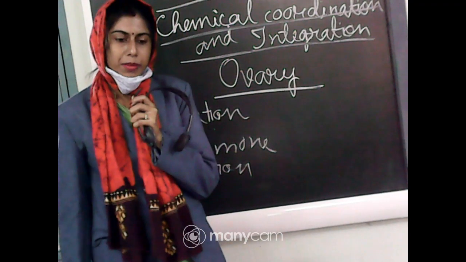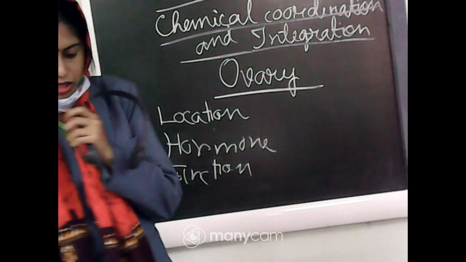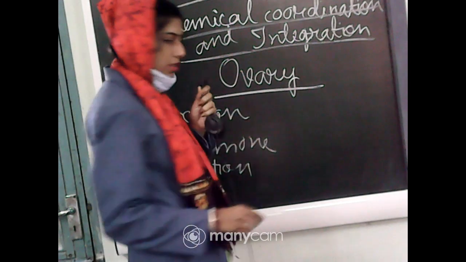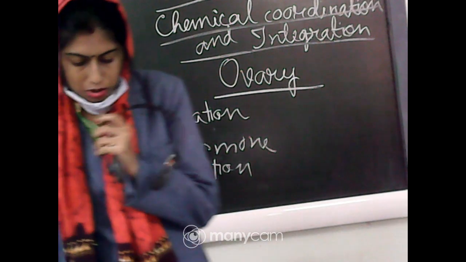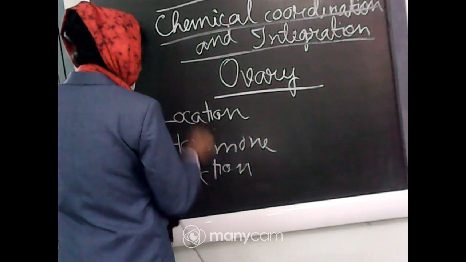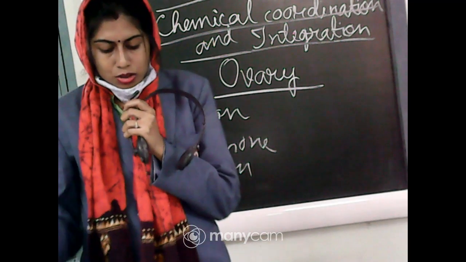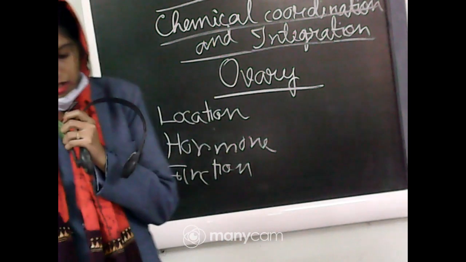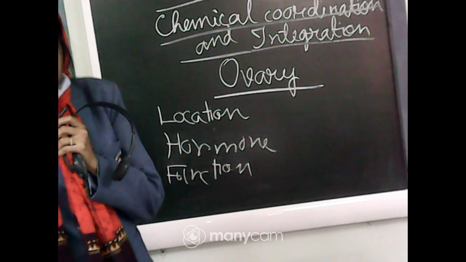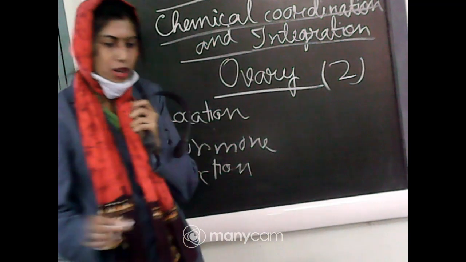So, in my previous class, I have completed up to the testes, and today I will continue with the last part, that is the ovary. Already you can see I have written on the board that for the ovary we have to know these 3 points: location, hormone and function. First I will discuss the location. What is the location of the ovary? What is the number? One pair. That means two ovaries can be found in the female body.